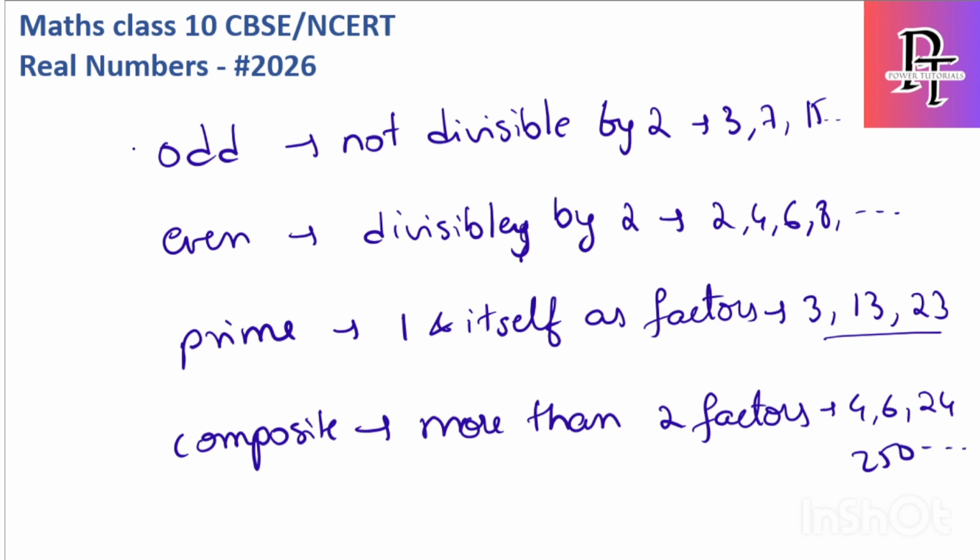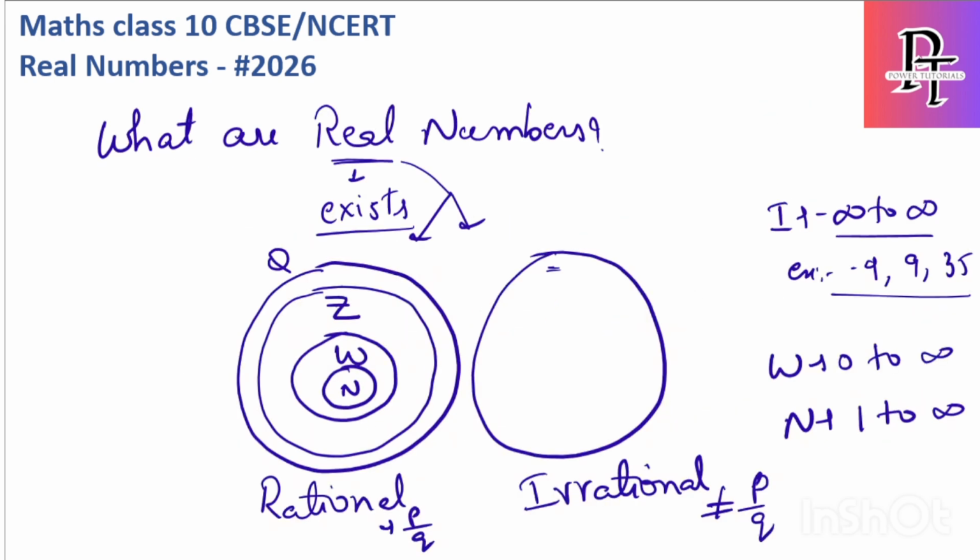So we have different sets. Odd numbers are not divisible by 2, like 3, 5, 7, 9, 11, 13 and so on. Even numbers are divisible by 2, like 2, 4, 6, 8 and so on; every number in the table of two is an even number. A prime number has one and itself as factors, and we'll discuss factors again. Then composite numbers have more than 2 factors. Okay, so I hope you understood the revision of all these topics.